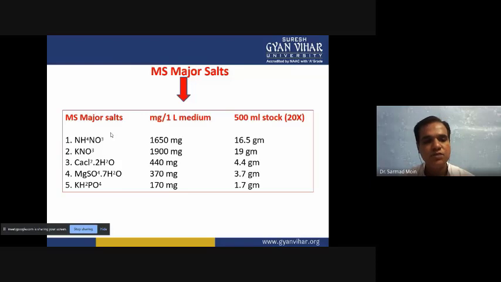Then KH2PO4 also you have to take 170 milligram. So if you see, major salts have nitrogen, potassium, calcium, magnesium, sulfur, and hydrogen and phosphate ions. And when we are dissolving, they will change into ions, and they can be utilized as a media component.